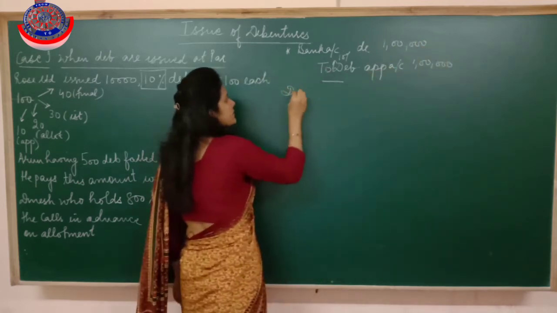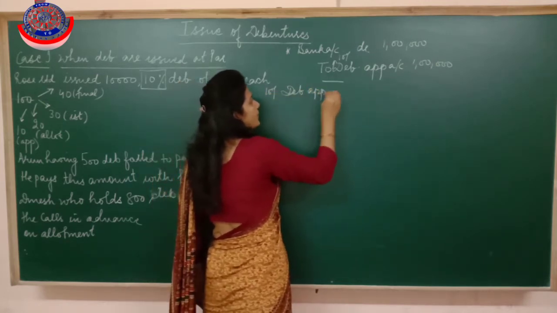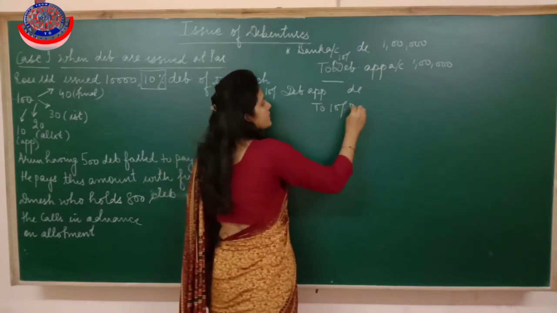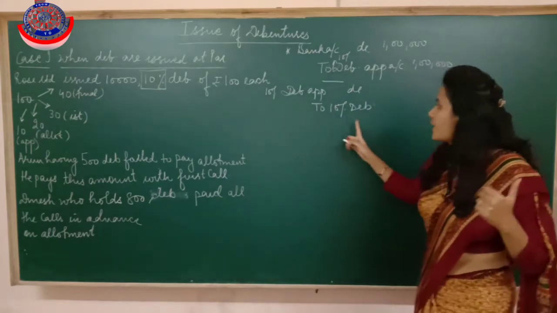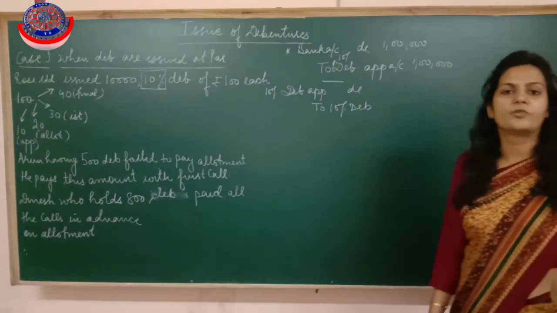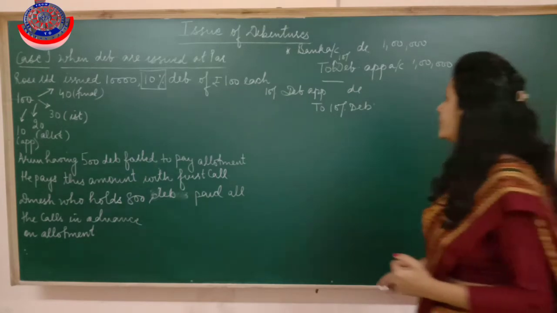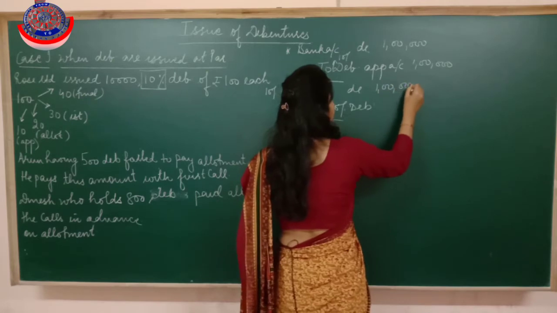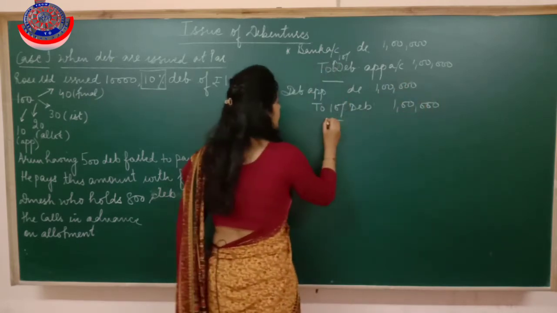Next entry is 10% debenture application debited to 10% debenture. We are not going to use the word debenture capital here because debenture is a loan. It's not capital. Ultimately this money has to be refunded. So 10% debenture application to 10% debenture, 1 lakh and 1 lakh.